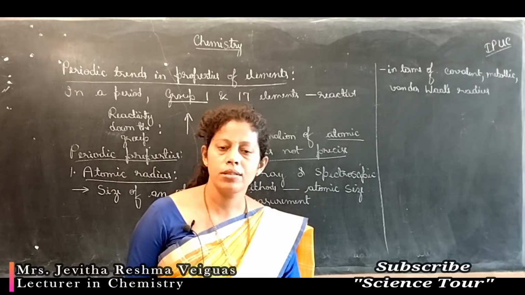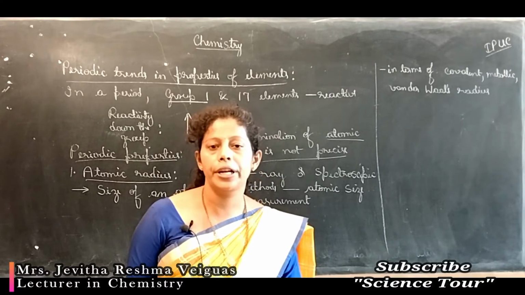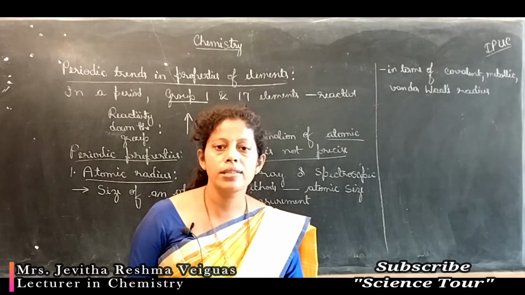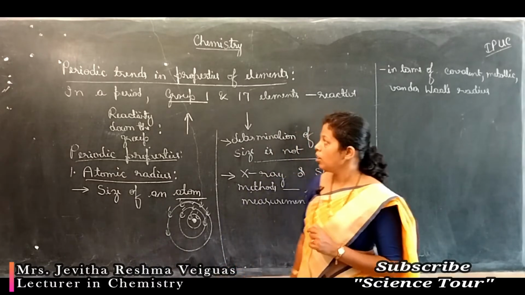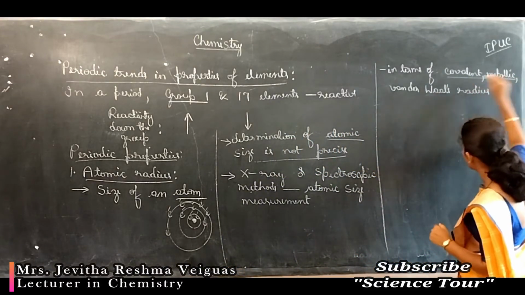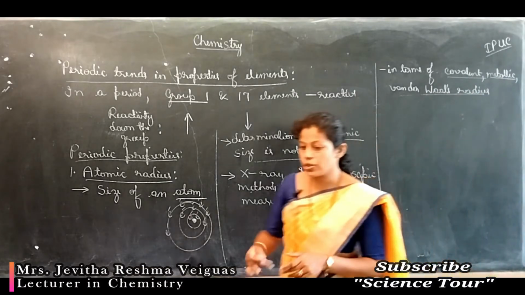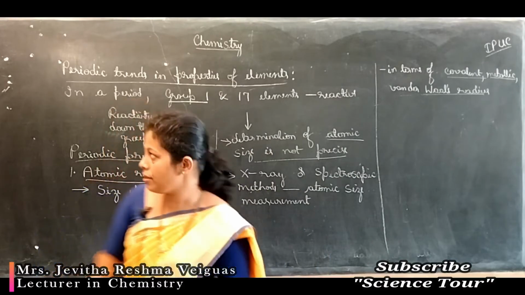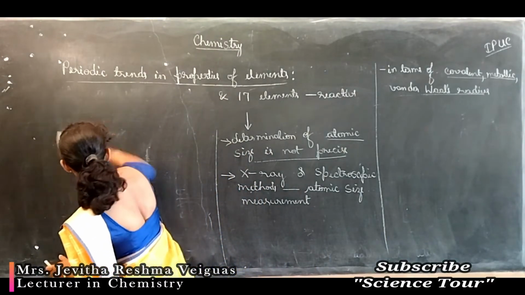Covalent radius is also called atomic radius. Metallic radius is also called atomic radius. Van der Waals radius is also called atomic radius. Now let us study specifically what covalent radius, metallic radius and van der Waals radius are. First let us study covalent radius.